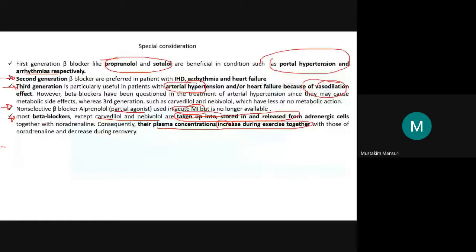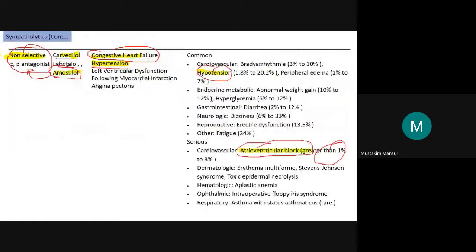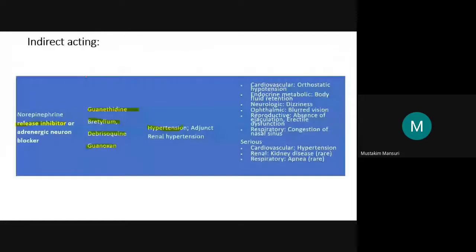So this was about the directly acting agents, directly acting sympatholytic agents. Now indirectly acting. Here what will we do? We will inhibit this release of the norepinephrine. So release inhibitors, examples: guanethidine, guanethidine, bretylium, debrisoquine. You can say them in any sequence, but